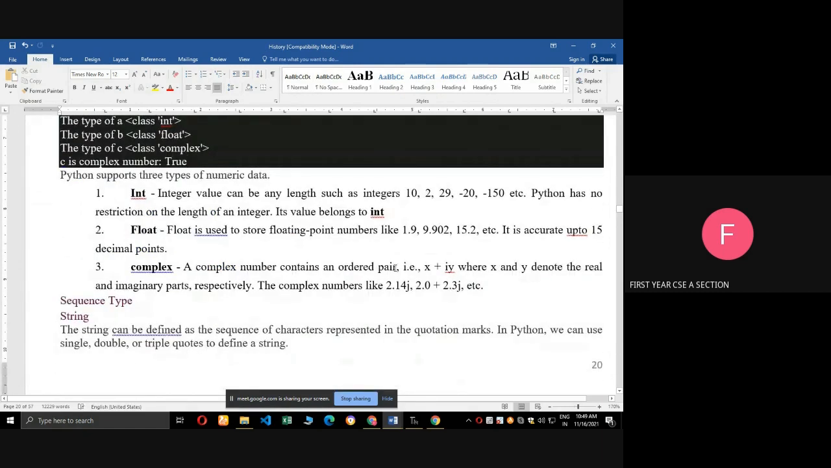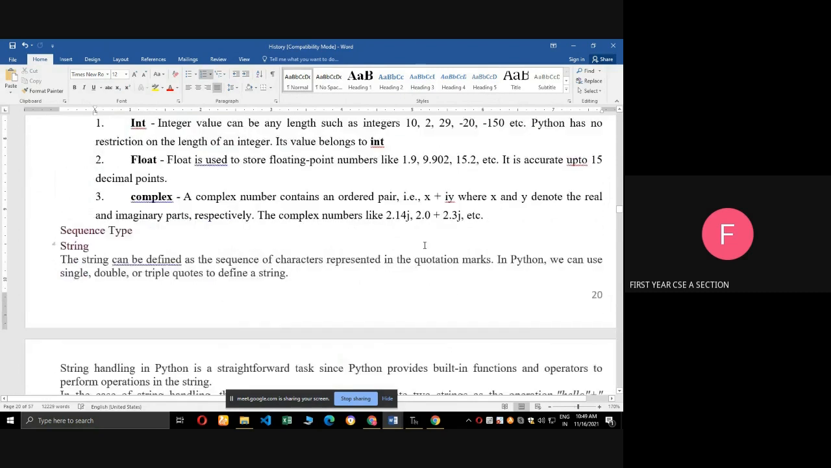Next one, integer, what is an example? 10, 2, minus 20, minus 50. Float means 1.9, like that. Complex number, for example 2.14j, comma, 2.0 plus 2.3j.